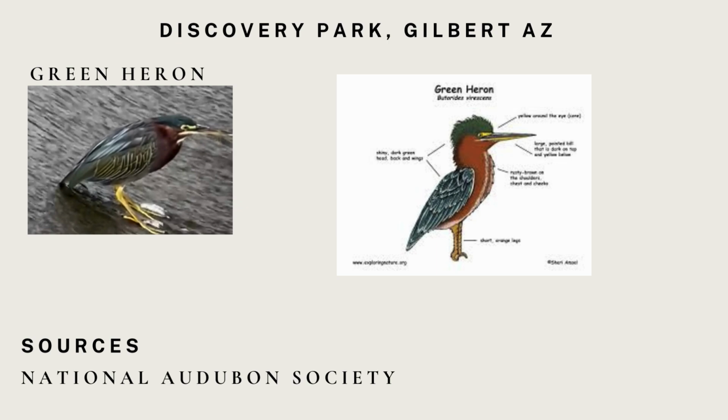Some of the feeding adaptations that the green heron utilizes are its sharp beak. It uses its beak to catch small aquatic prey like fish or insects. A hunting technique that they use is stealthy behavior, so they'll stand motionless or move slowly to avoid startling prey.